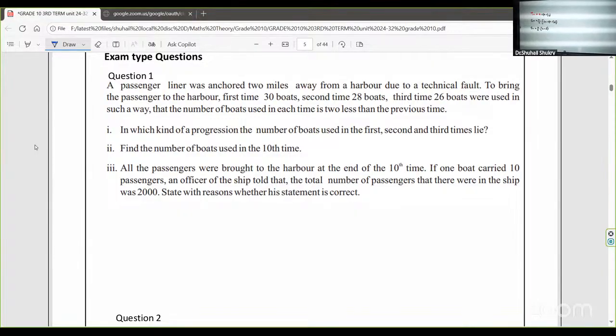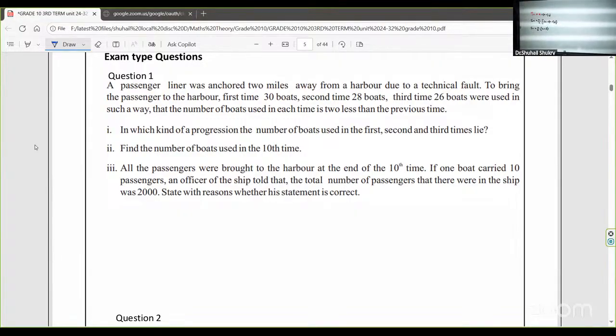So the handbrake of the ship is the anchor. Normally we don't say the ship has stopped; we say anchored. Anchored 2 miles away from a harbor due to a technical fault. To bring the passengers to the harbor, the first time 30 boats, the second time 28 boats, the third time 26 boats were used, in such a way that the number of boats used each time is 2 less than the previous time. First question: in which kind of progression do the numbers of boats used in the first, second and third terms lie?